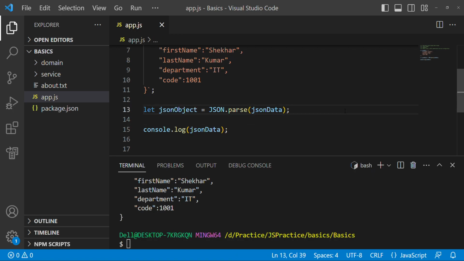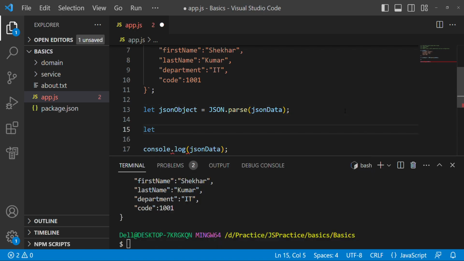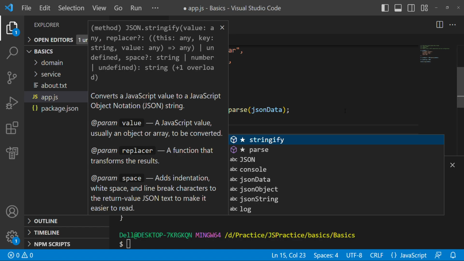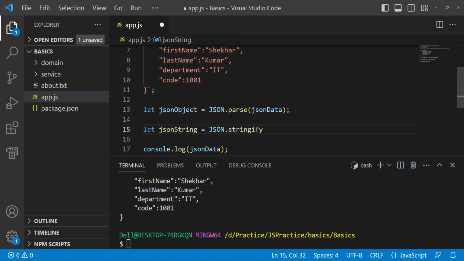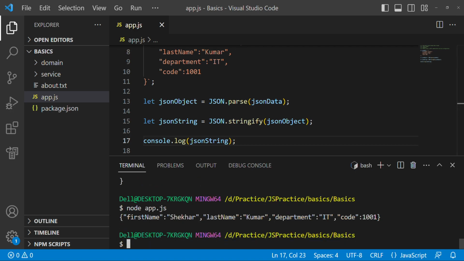I'm saying let JSON string is equal to, again this is the utility class, JSON dot stringify, and this time we are just passing this JSON object here, and now we are getting back this JSON string. You see this?